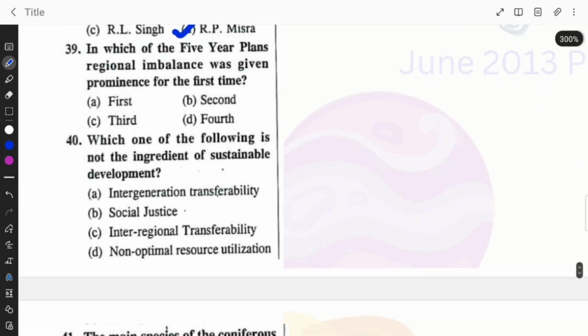In which of the 5-year plans regional imbalance was given prominence for the first time? First 5-year plan, second 5-year plan, third 5-year plan or fourth 5-year plan? The right answer is third 5-year plan. C.